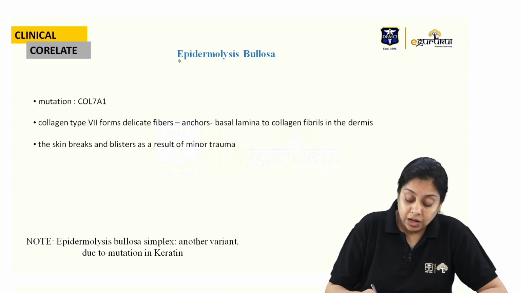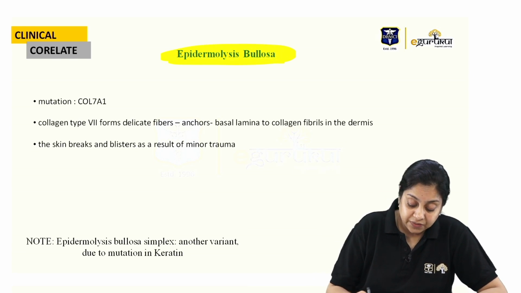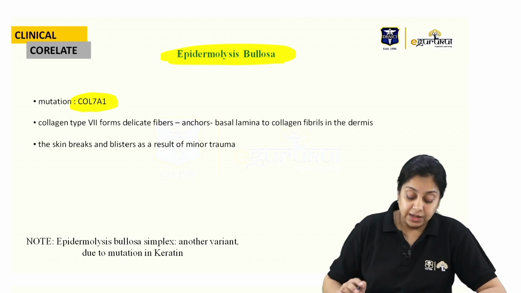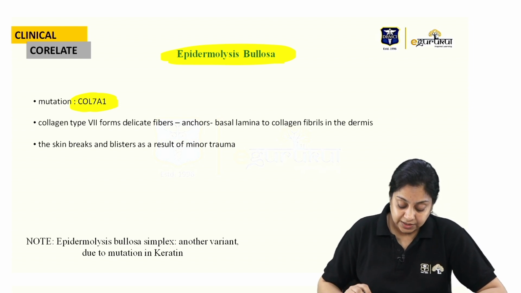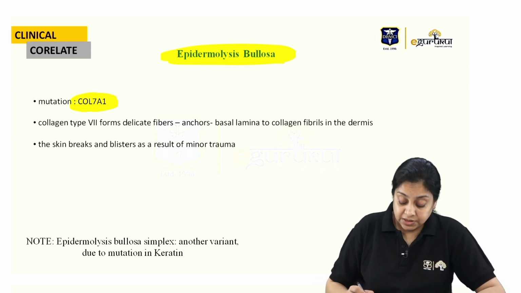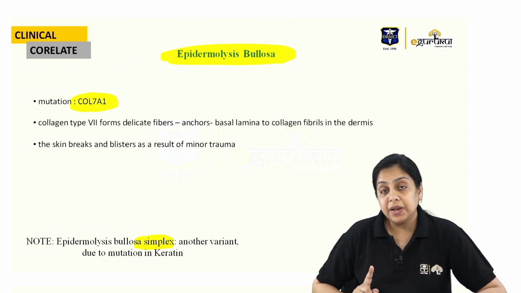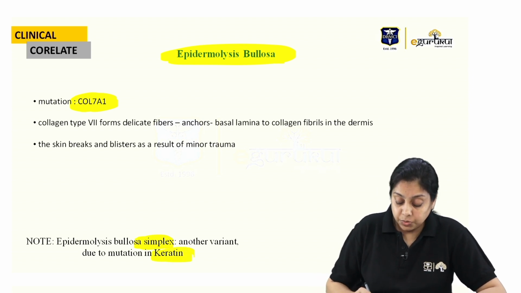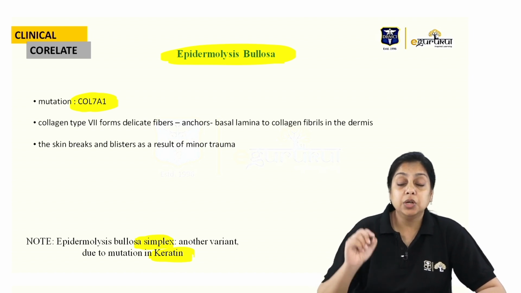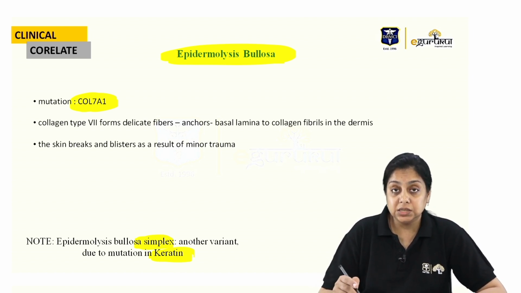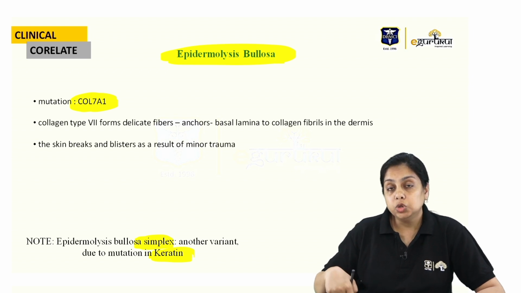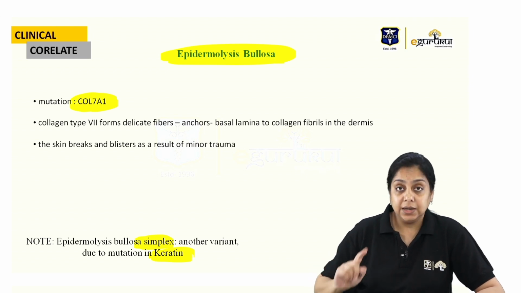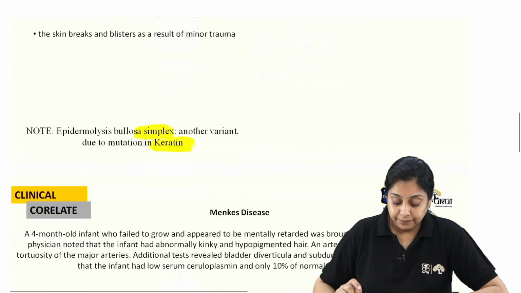Epidermolysis bullosa, one of the recall questions previously they have asked, is the 7A1 gene, right. There is another variant, epidermolysis bullosa simplex, but that is related to the mutation in the keratin. Epidermolysis bullosa is the collagen, whereas epidermolysis bullosa simplex is the keratin. So don't make a mistake in the exam, okay.